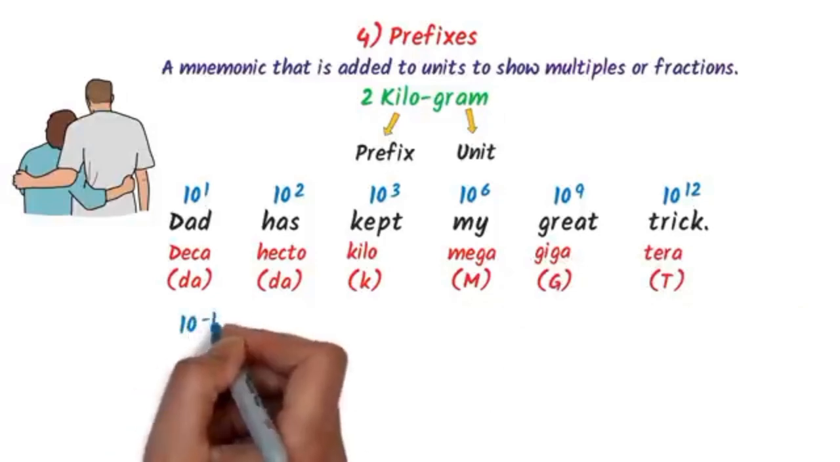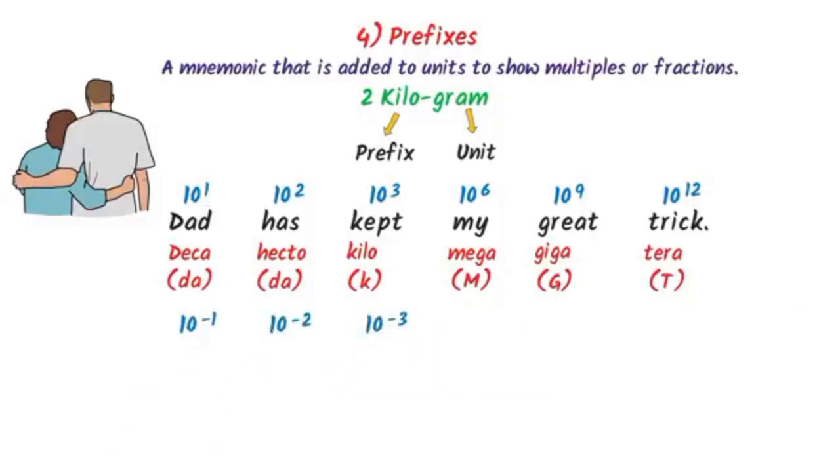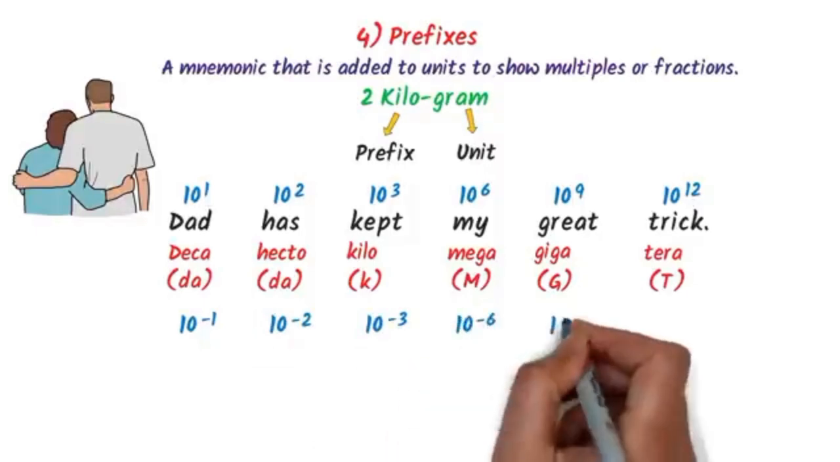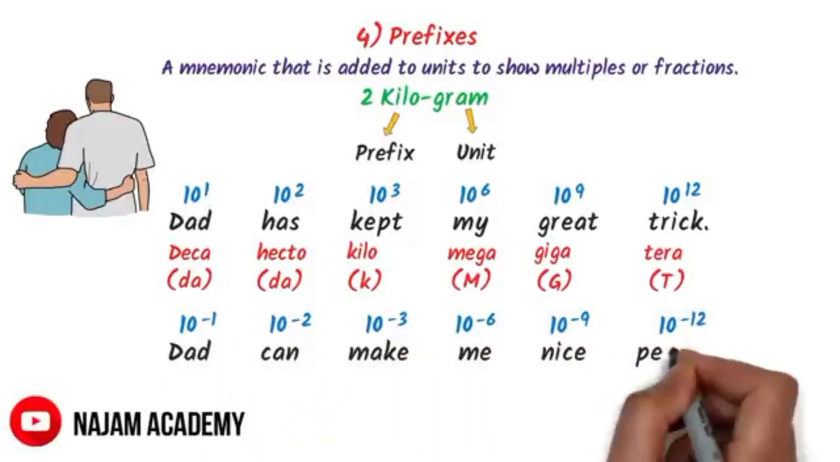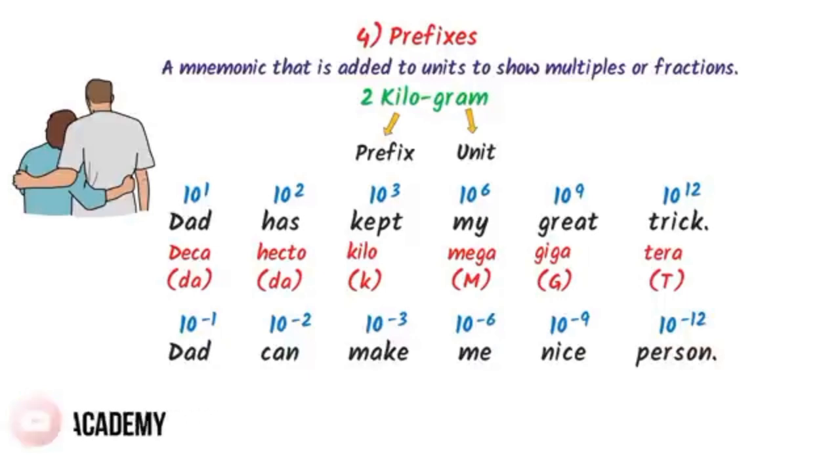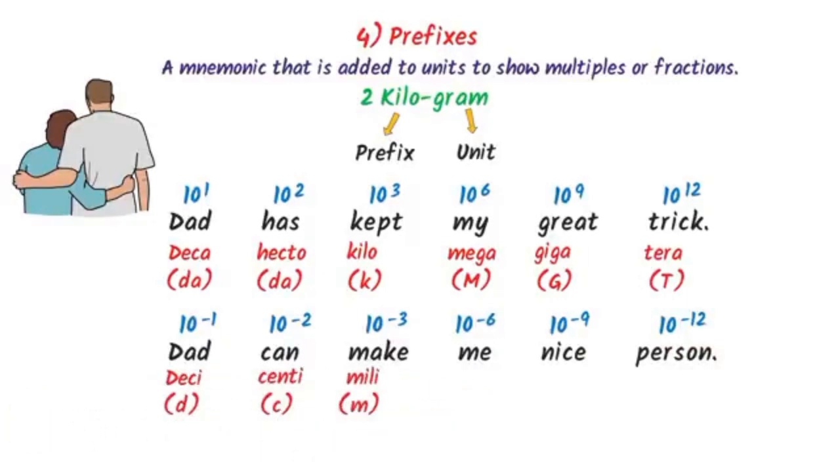Secondly, I write 10 to the power negative 1, then negative 2, negative 3, and then I repeat the previous process, jumping 3 times: negative 6, negative 9, negative 12. I use the trick, "That can make me nice person." Here, this D stands for deci, this C stands for centi, this M stands for milli, this M stands for micro, this N stands for nano, this P stands for pico. So this is the list of negative prefixes. Thus using this trick, we can easily learn all the prefixes.